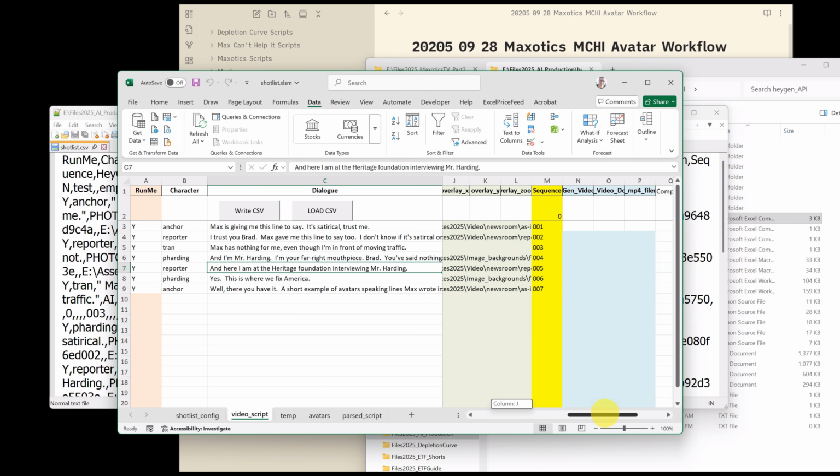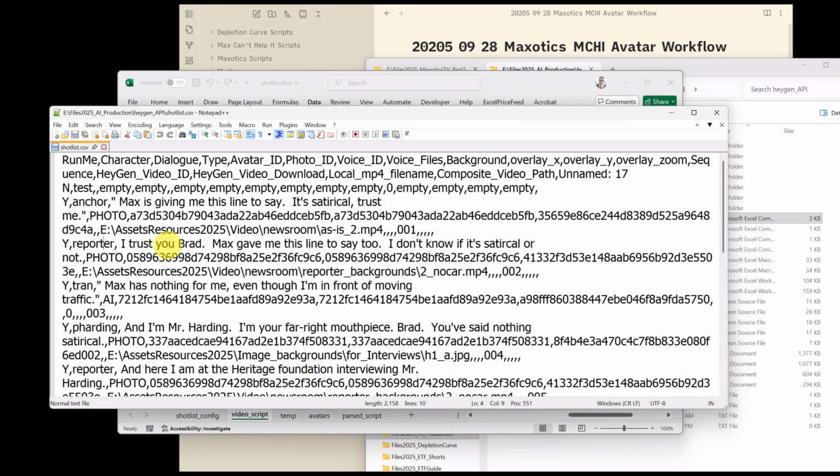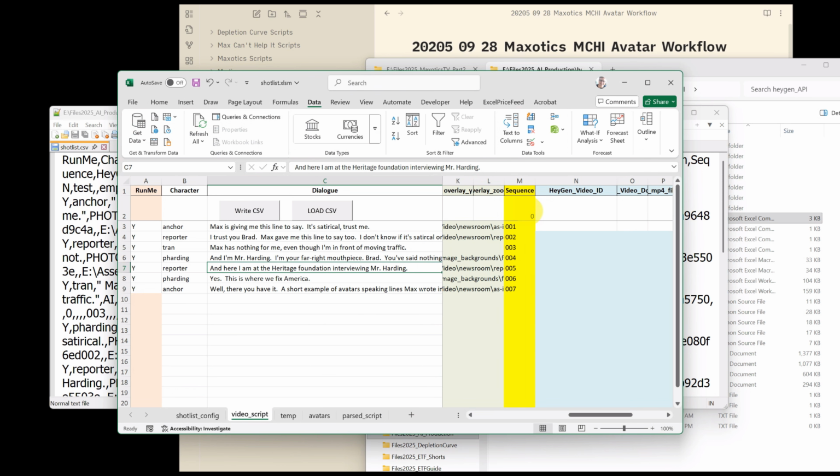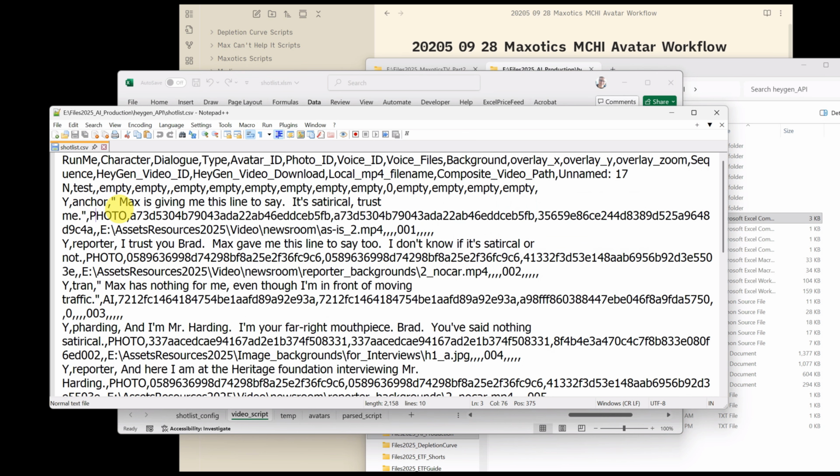However, there are some columns called HeyGen Video ID. What's going to happen is when the Python script calls this, it's actually going to rewrite the CSV file, which it loads into memory, and put in a HeyGen video ID. So we'll see that in a bit. Actually, leave this open.